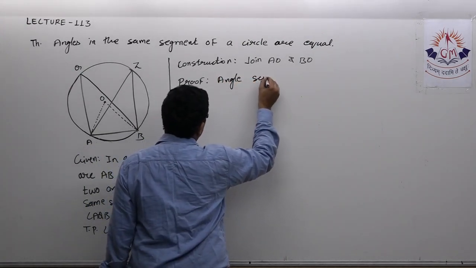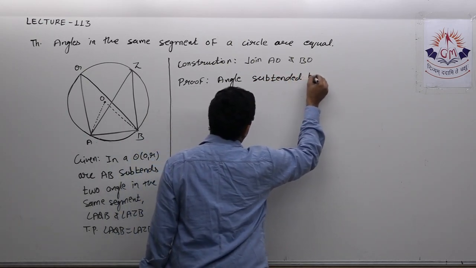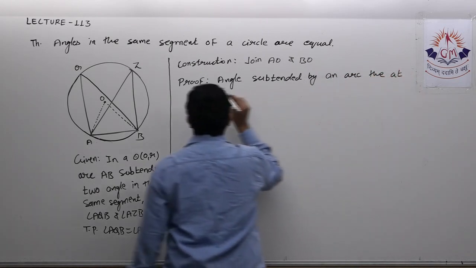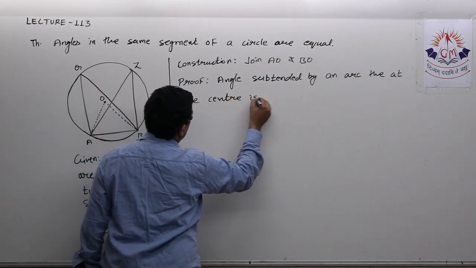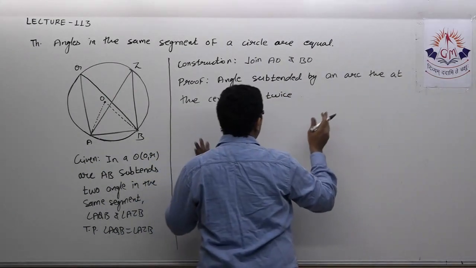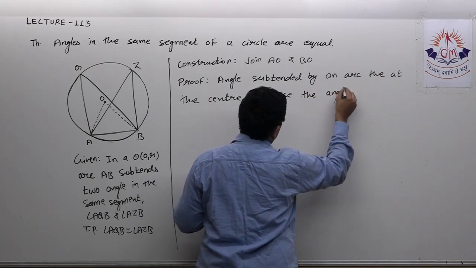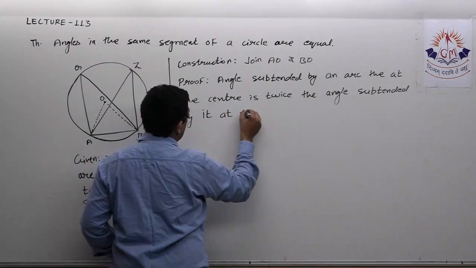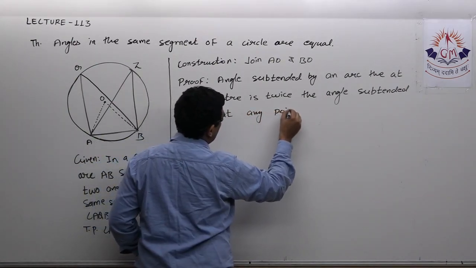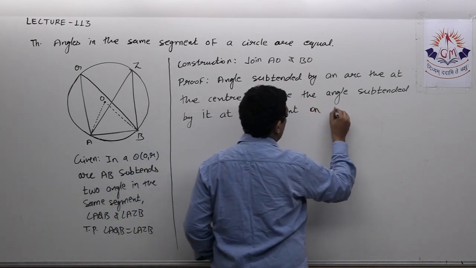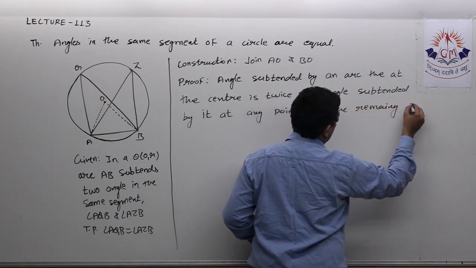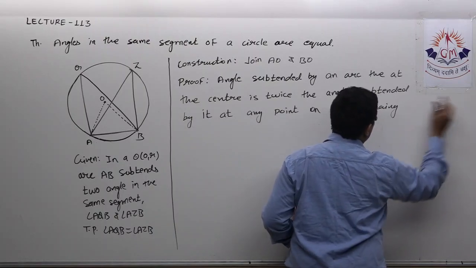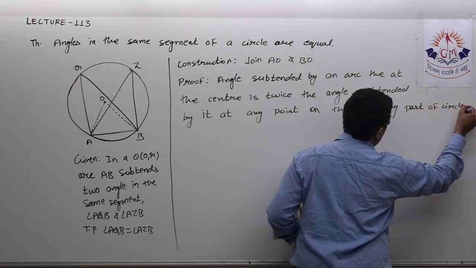Angle subtended by an arc at the center is twice the angle subtended by it at any point on the remaining part of the circle.